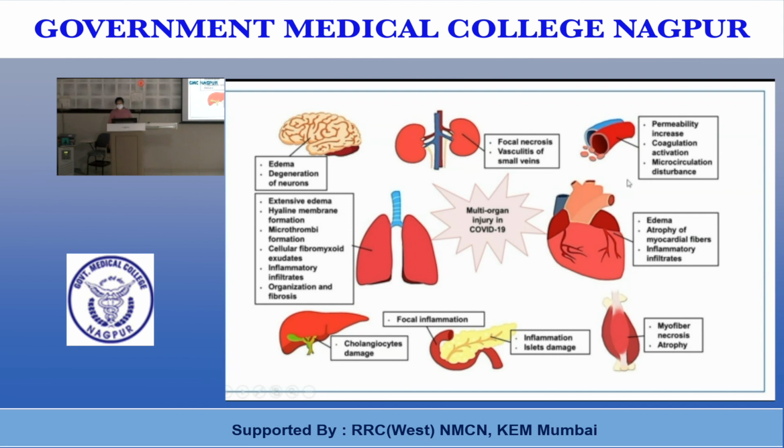So all these organs are involved. In vessels, permeability is increased, with coagulation activation and microcirculation disturbances. In the heart, there is edema, atrophy of muscle fibers, and inflammatory infiltrates. In muscles, there is myofiber necrosis and atrophy. In islet cells, there is inflammation and islet cell damage. In the liver, there is cholangiocyte damage. In the lungs, there is extensive edema, hyaline membrane formation, microthrombi formation, inflammatory infiltrate, organization and fibrosis. In the brain, there is edema and degeneration of neurons.